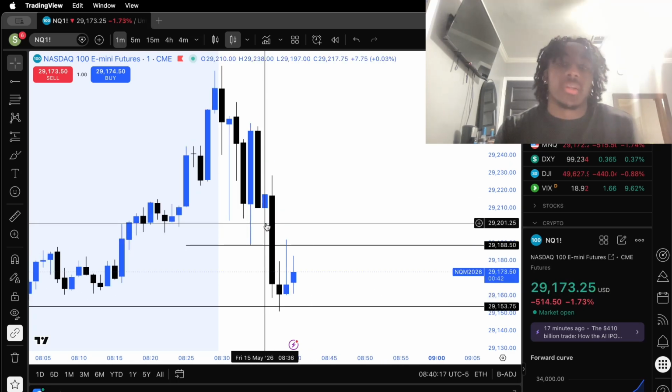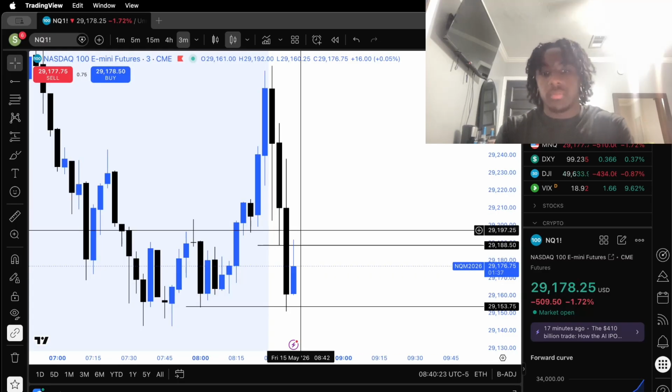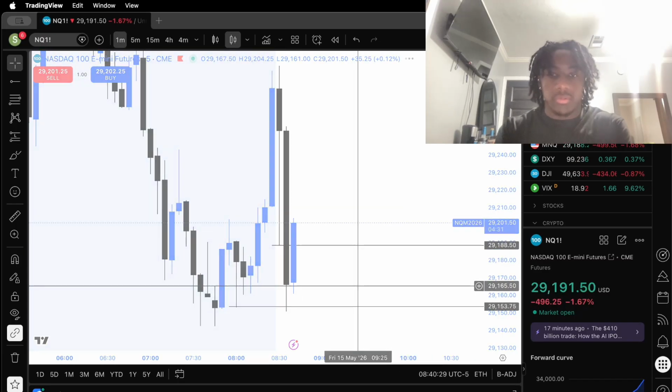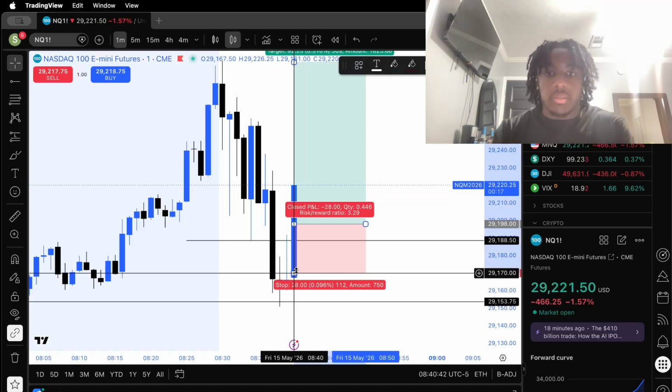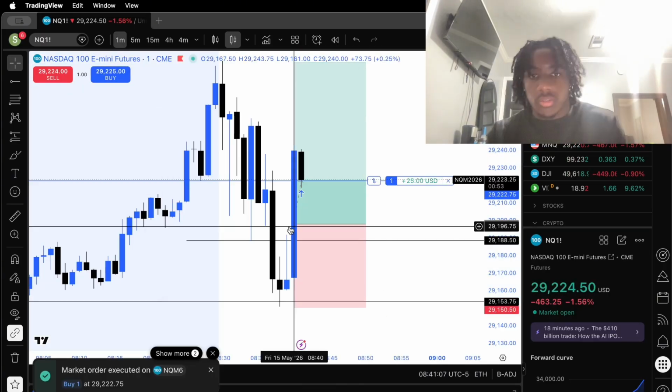Looks like we couldn't quite inverse to the upside, inversing all of these bullish fair value gaps on the 1 minute, 2 minute, 3 minute, 4 minute, and 5, as you can see. So now we wait. This will be our entry. I would press buy rather than doing a limit order. I want to see price come a little lower though, instead of taking out the entire move. This is my entry up here.